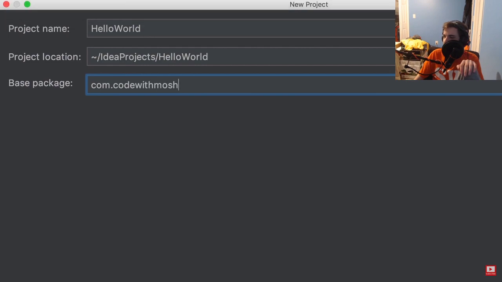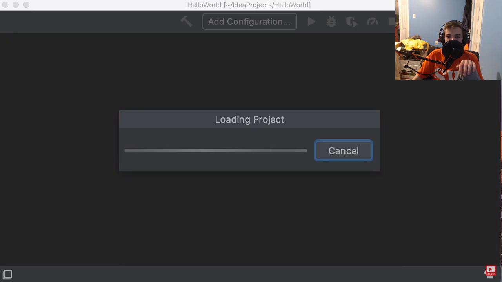Now, it doesn't mean that you should have an actual domain registered on the internet. This is just a way to create a namespace for our classes. So now every class that we create in this project will belong to this package. We're going to talk about packages in more detail in the future. So for now, just type this package for your project. Fine, whatever. Your name or whatever. It doesn't really matter. All right, now let's go forward.